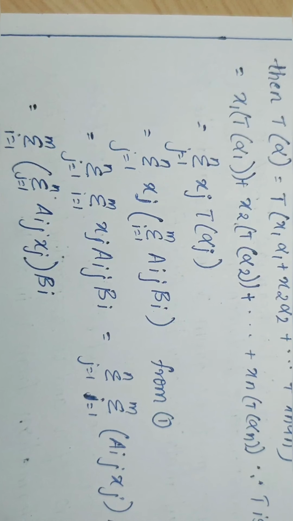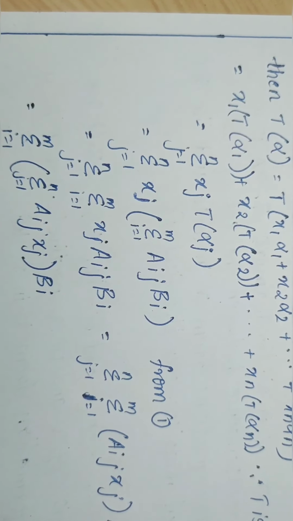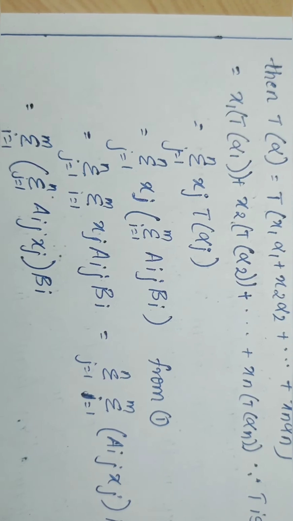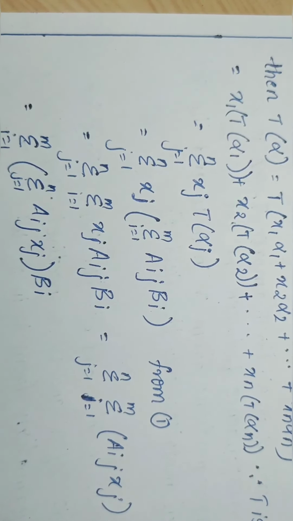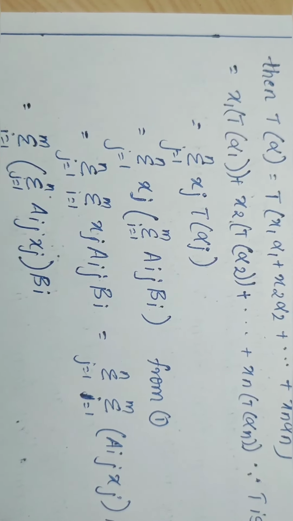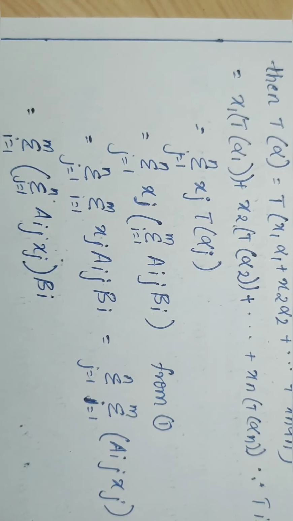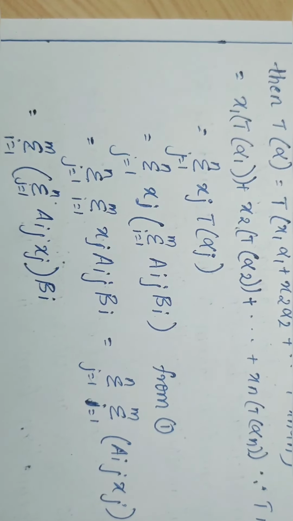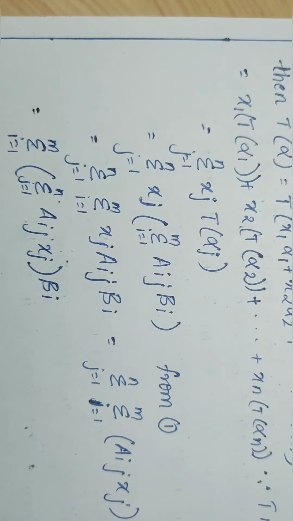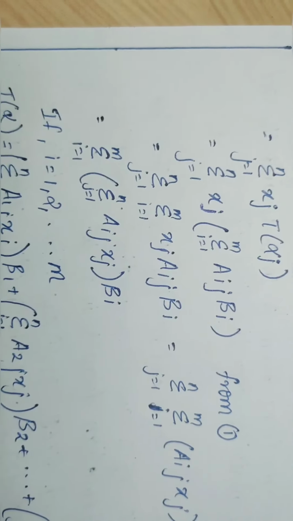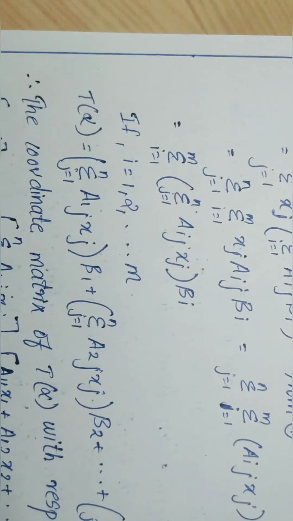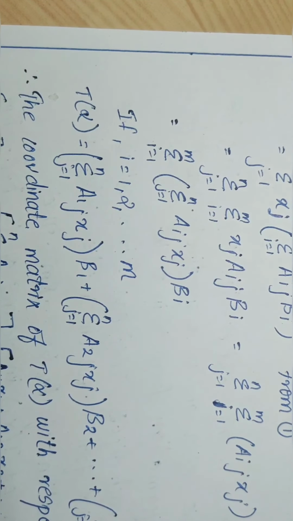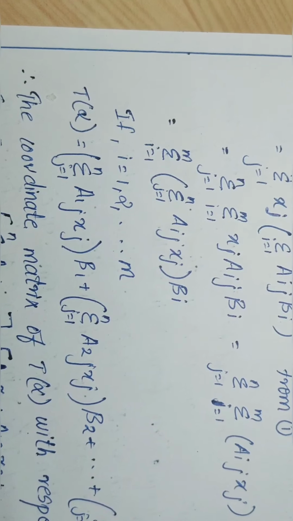From equation 1, we get the value of T alpha j, that is, the sum over i equal to 1 to m of aij beta i. Substituting this here, we get the sum over j equal to 1 to n of xj times the sum over i equal to 1 to m of aij beta i. Interchanging the summation, finally we get the sum over i equal to 1 to m of the sum over j equal to 1 to n of aij xj beta i.